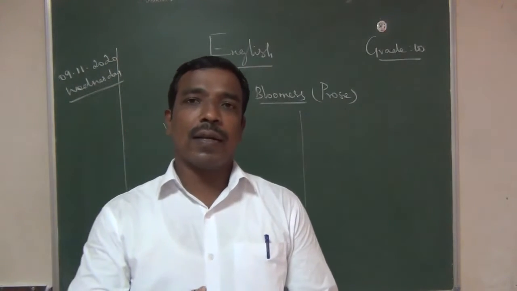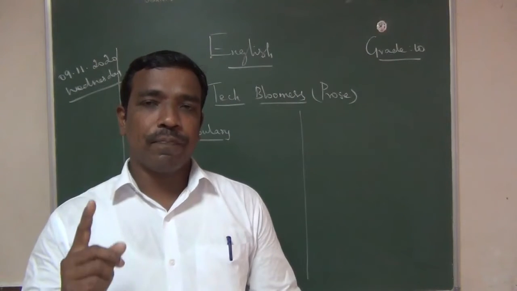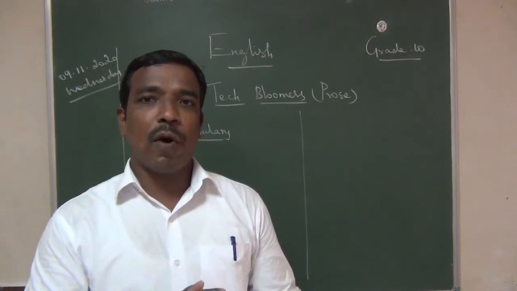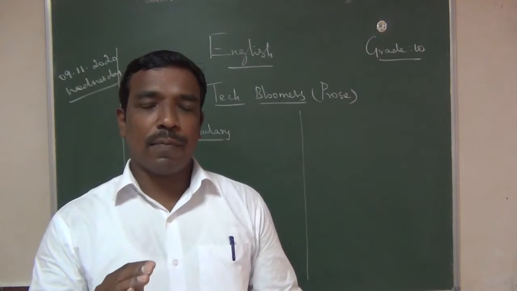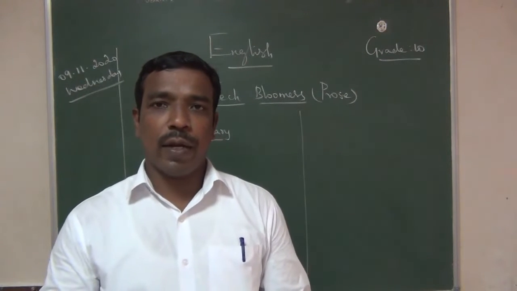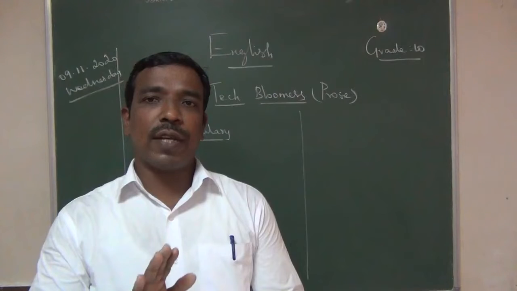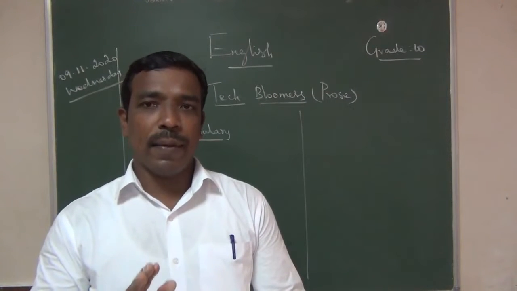Then go for the small grammars, okay. Uses of tense, I thought only present tense, yes or no? Yes, present tense. Then modal auxiliaries, active to passive. This grammar you learn, okay. Don't go beyond that. Then give more importance to short answers, as well as prose paragraph, poem paragraph, supplementary paragraph, okay.